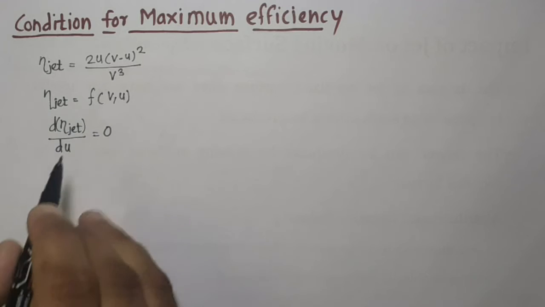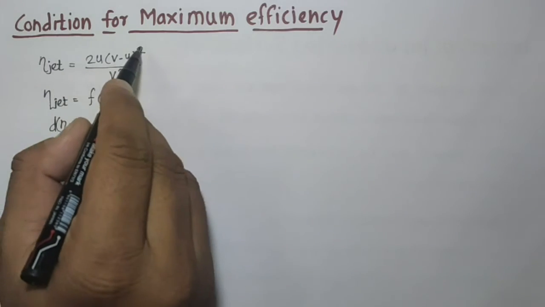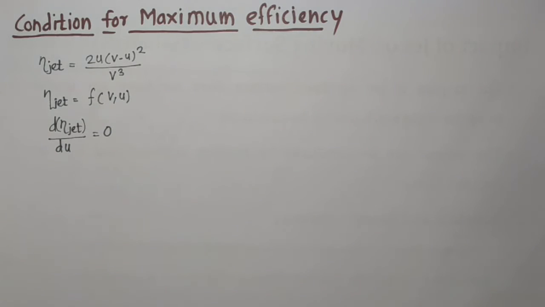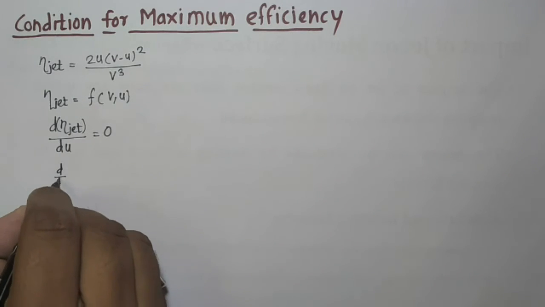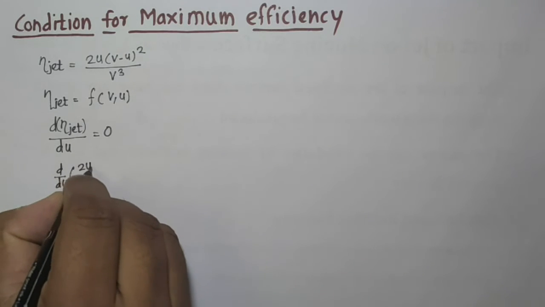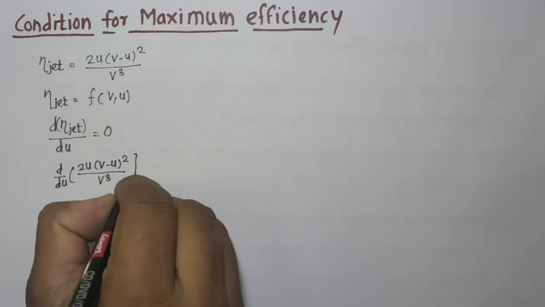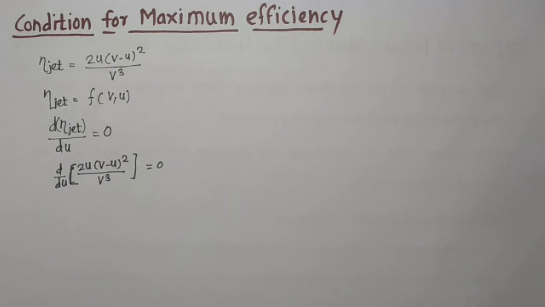So based on that we can find out the maximum efficiency. We are going to differentiate this whole equation with respect to u and equate it to 0, and we will get the condition for maximum efficiency. So we will try to solve this: d/du of (2u(v − u)²/v³) is equal to 0. So this is what we are expecting.